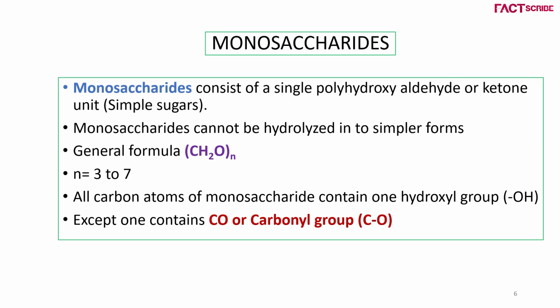Then the general formula is CH2O raised to N, where N includes 3 to 7. All carbon atoms of a monosaccharide contain only one hydroxyl group except one, that is the carbonyl or CO group. Example for polyhydroxyaldehyde is glucose and for polyhydroxy ketone is fructose.